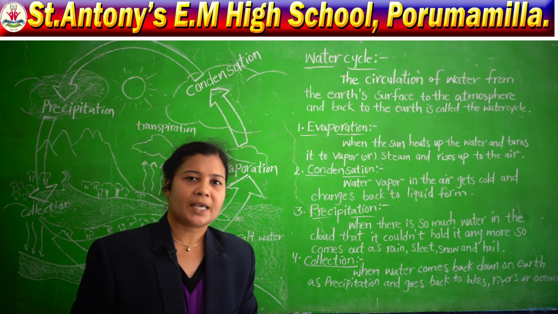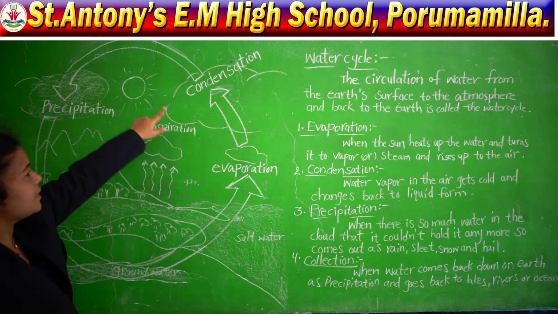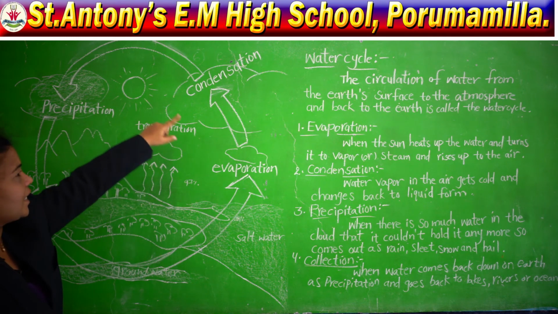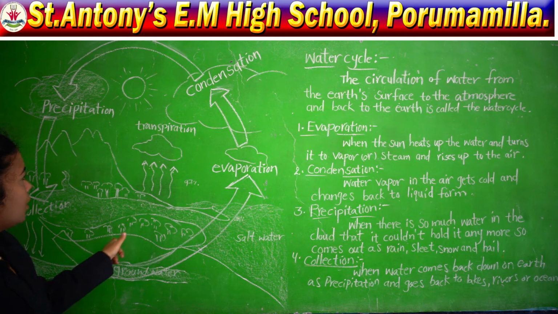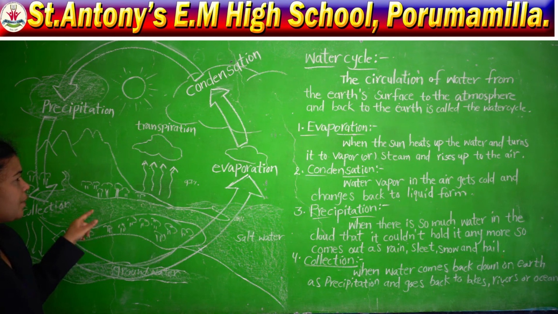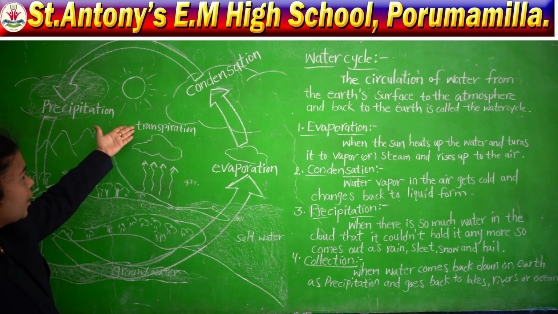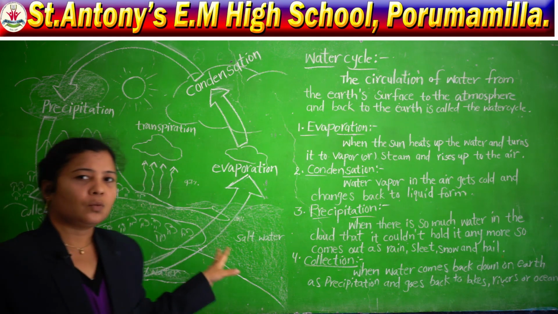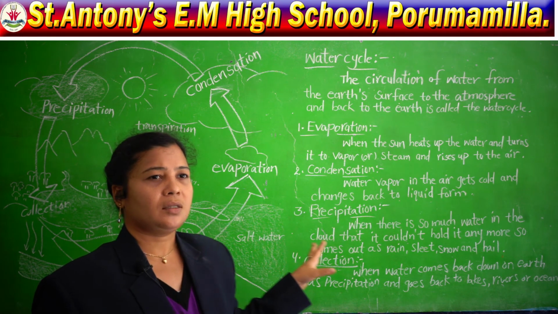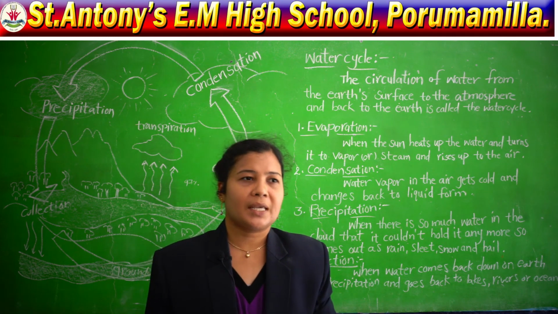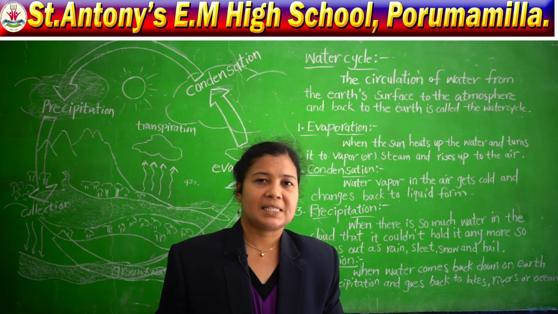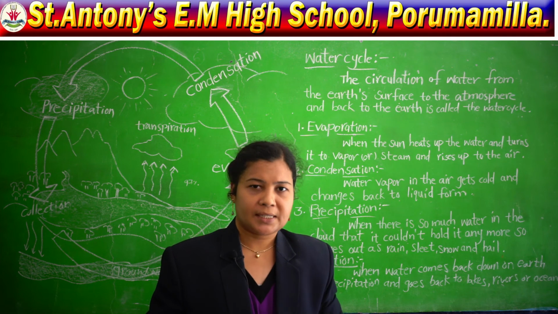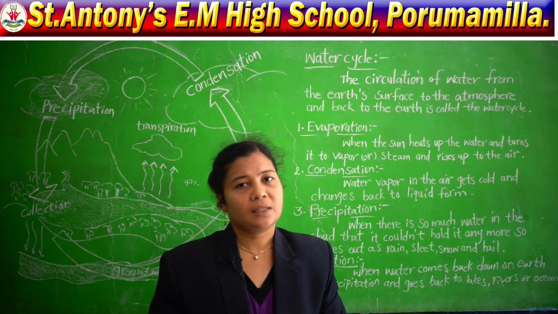So, what is the water cycle? Water cycle means the circulation of water from the earth's surface to the atmosphere, and back to the earth. That is called the water cycle. What is the water cycle made up of? The water cycle has 4 main stages. What are those? Those are evaporation, condensation, precipitation and collection.